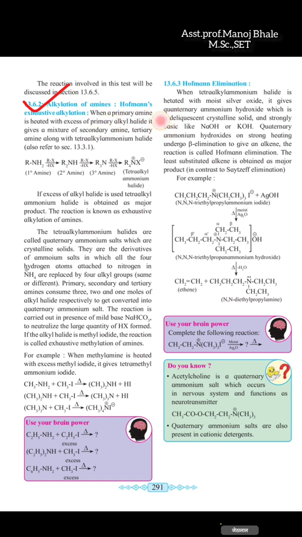Alkylation of the amine, that is the Hofmann exhaustive alkylation reaction. This is the primary amine which is given there. There is one alkyl group present in the amine.